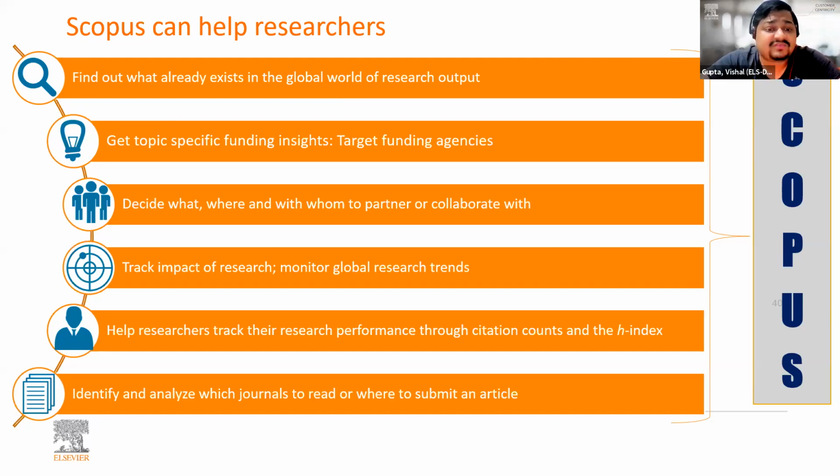Then track impact of research and monitor global trends. Again, something that we have read in the editor's checklist as well. The research has to be impactful, it has to be trending. So make sure that your article, your topic is trending and is an impactful topic. How can you find that out? Using Scopus. Then helping researchers find their citation counts and H-index, which is like the basic that Scopus has been doing and will continue to do.